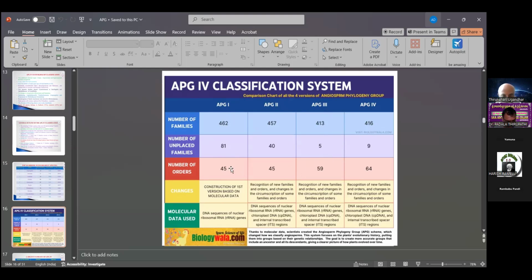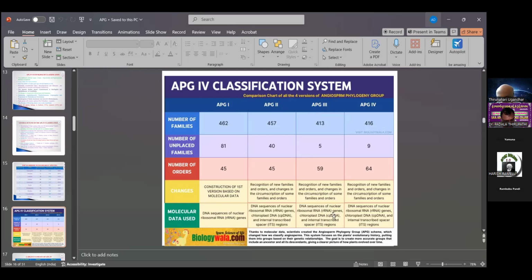The number of orders: the highest number is in APG-4, with 64 orders. Then also the changes. This single diagram completely describes APG-1 to APG-4, with all headings and descriptions. The construction of the first version was based on molecular data.